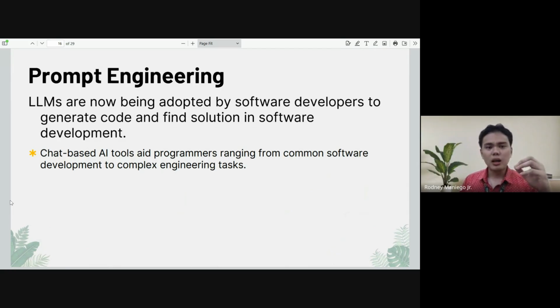These AI tools can really help aid us in programming.